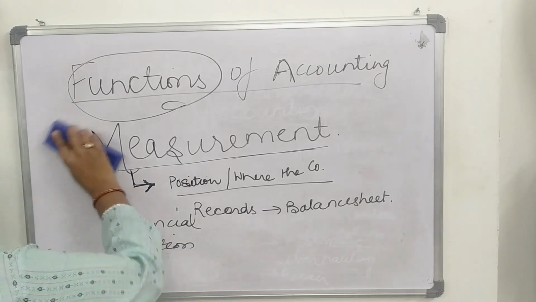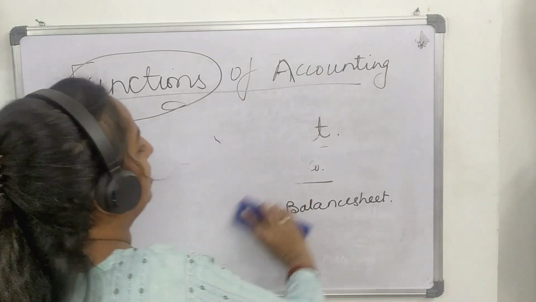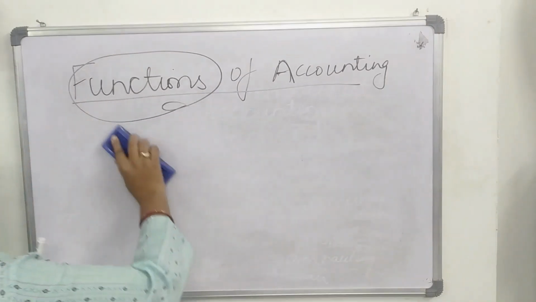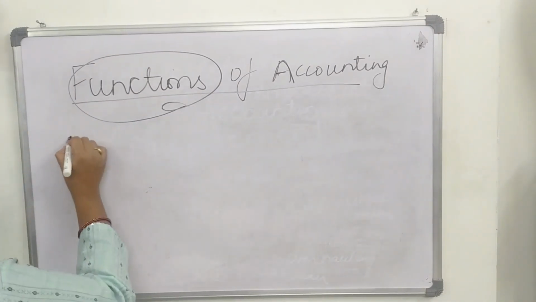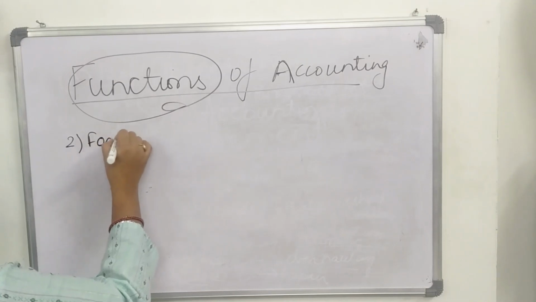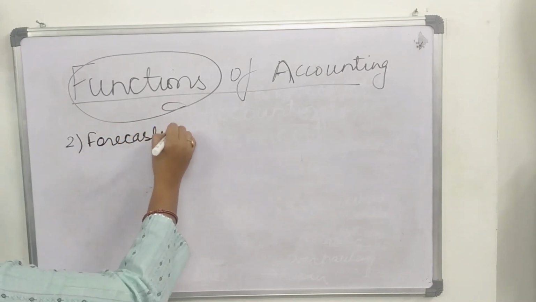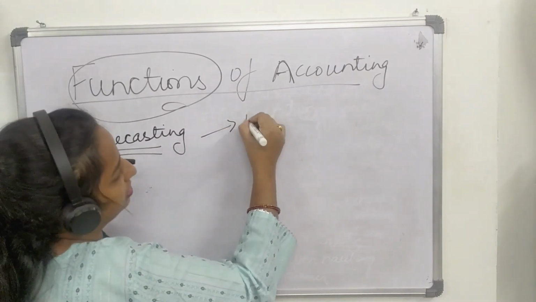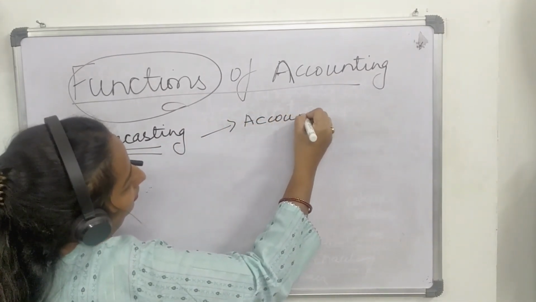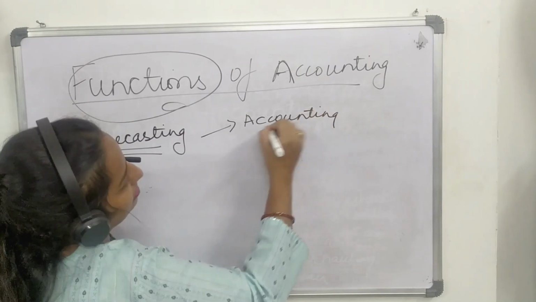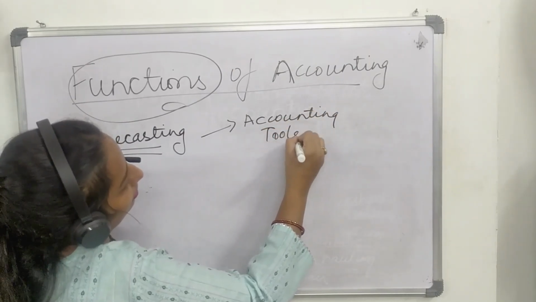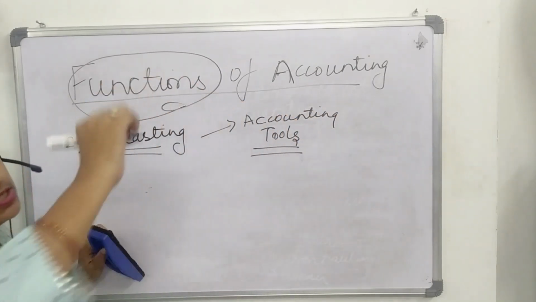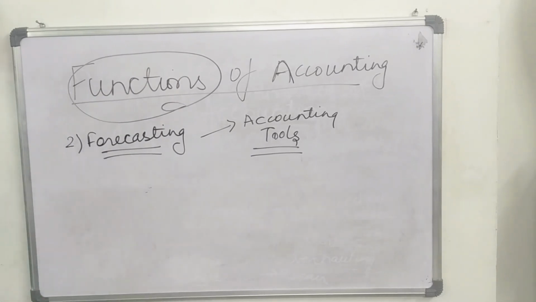Now, the second function is forecasting. Forecasting means with the help of certain accounting tools, we can forecast certain events that are going to happen in the future.